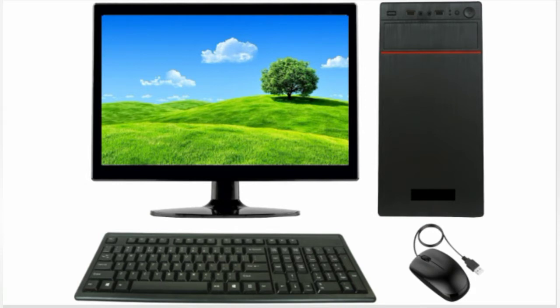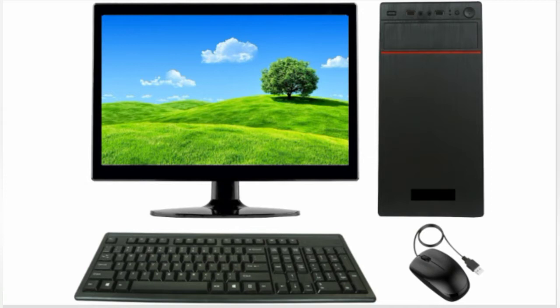This age is the electronic revolution, where the computer has become an integral part of our life. It is indeed difficult to imagine our daily life without it.